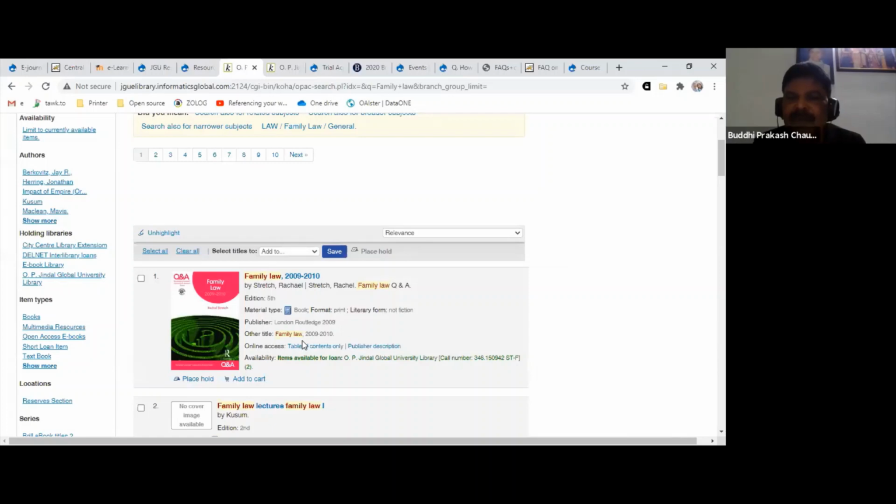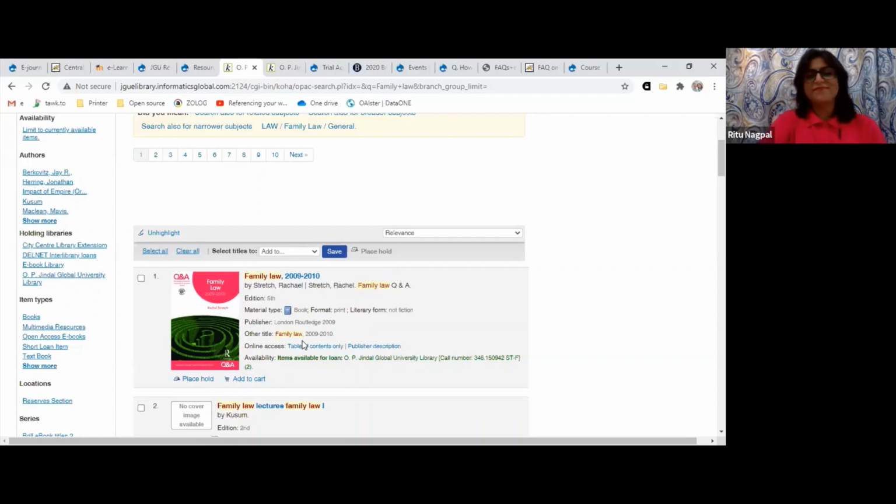If you try to download that e-book without a login ID, you will not be able to download it. And that login ID is the e-resource login ID, not the Koha login ID. So you will need the remote access password for downloading an e-book, even if you search through Koha. So that is the difference.